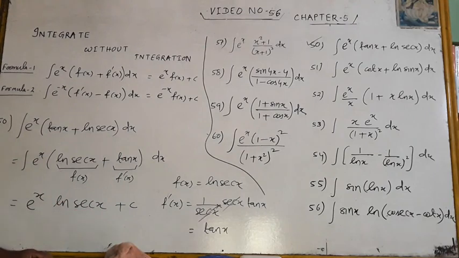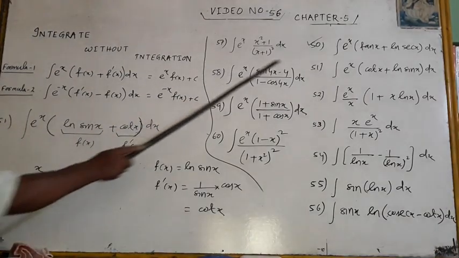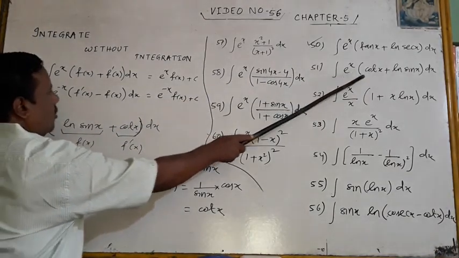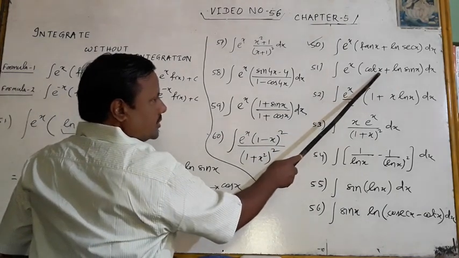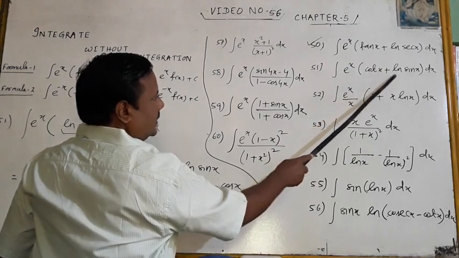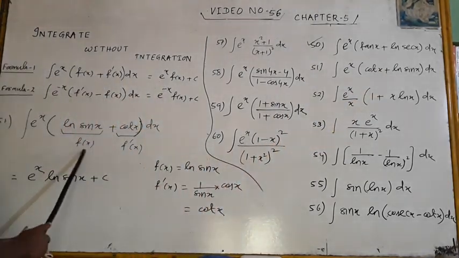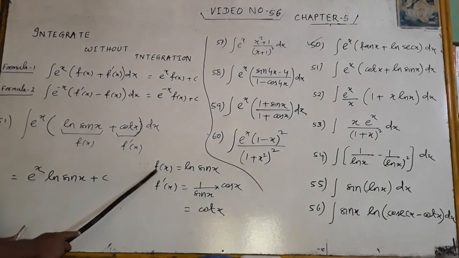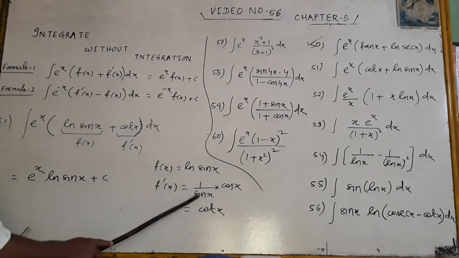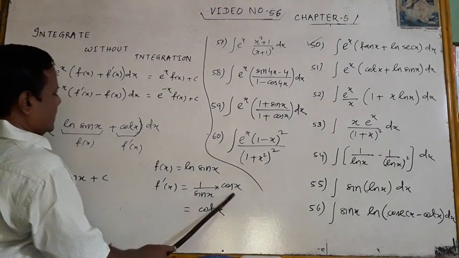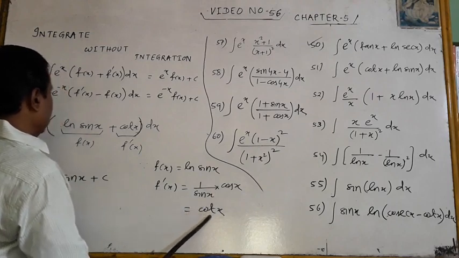Okay. Now number 51. Now for problem number 51, it is e to the power x (cot x ln sin x). What is the derivative of cot x? It is minus cosec square x. Is it there? No. So you should take f(x) as what? ln sin x. Let's see its derivative. f(x) is ln sin x, its derivative f'(x) is 1 by sin x into the derivative of sin x, that is cos x. So f'(x) is cos x by sin x, that is cot x.